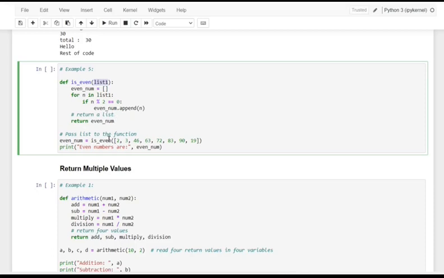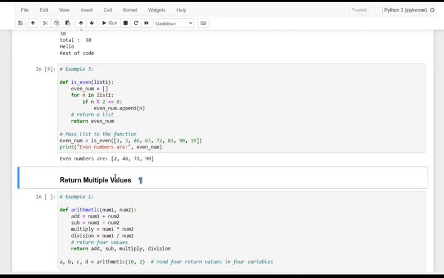We want to call the function by passing a list, and here the list is 2, 3, 46, 63, 72, 83, 90 and 19. When passing this list, the function call evaluates whether each element contained in the list is even or not, and returns only the even numbers. Let me execute this. See here, dear friends, we got only the even number list as 2, 46, 72 and 90.